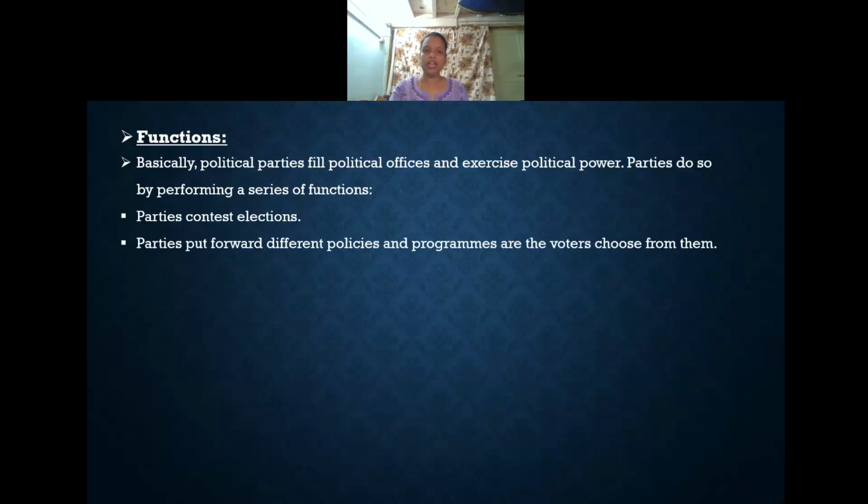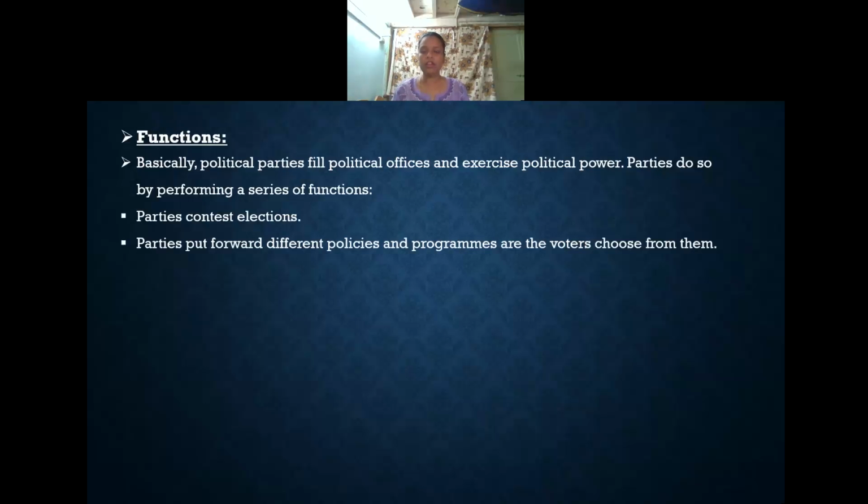Parties put forward different policies and programs, and the voters choose from them. So parties will frame some policies. If my government comes into existence, if my government forms a government, these are the different policies I will implement in my government to do welfare activities for the people.